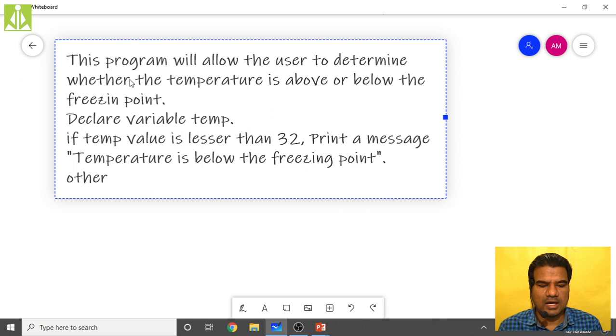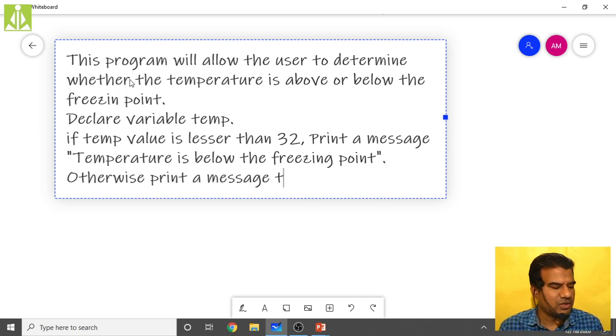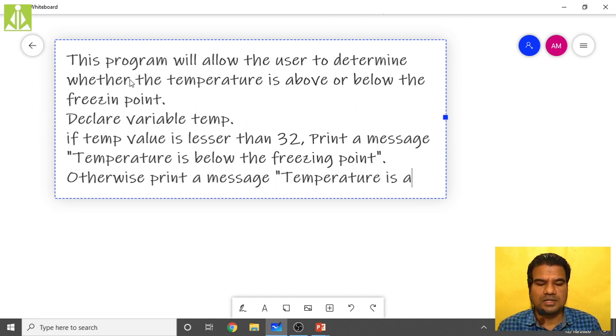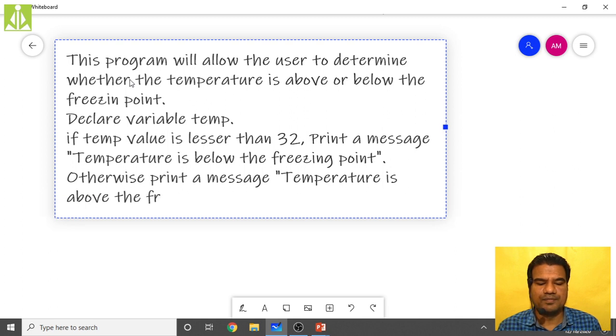And if it is greater, otherwise, print a message, in double quotations, temperature is above the freezing point, like this.